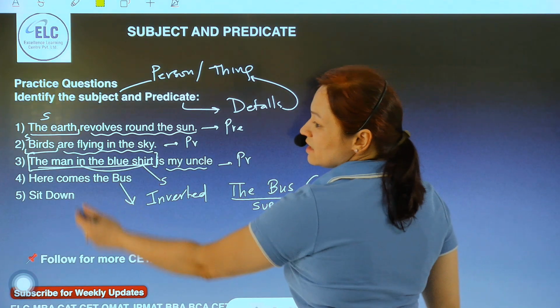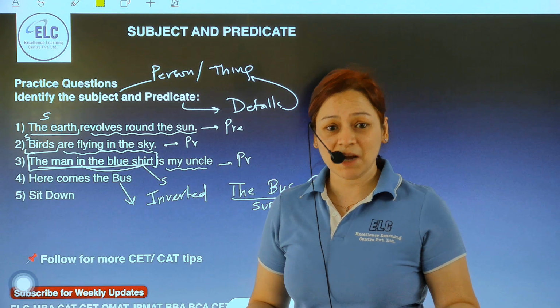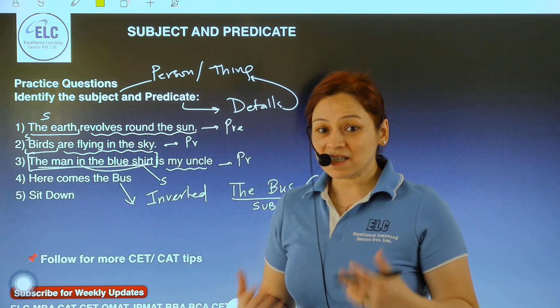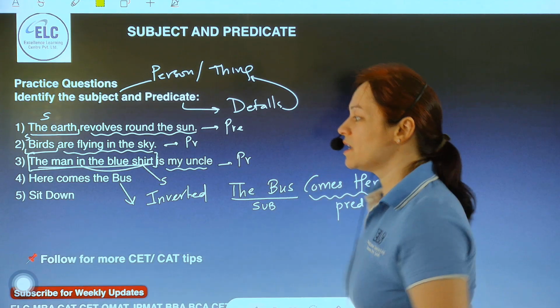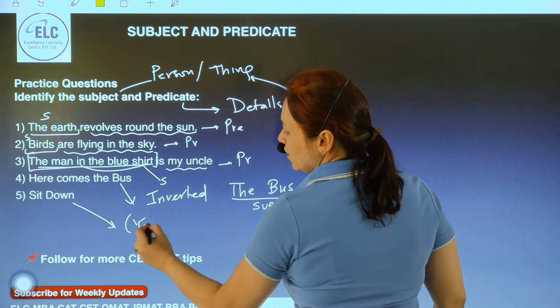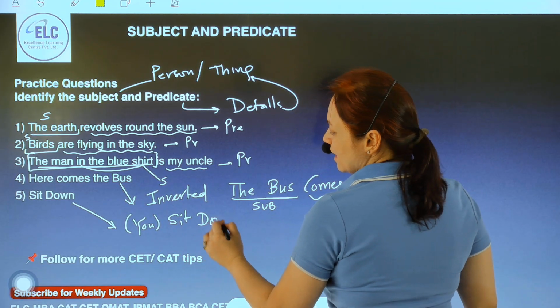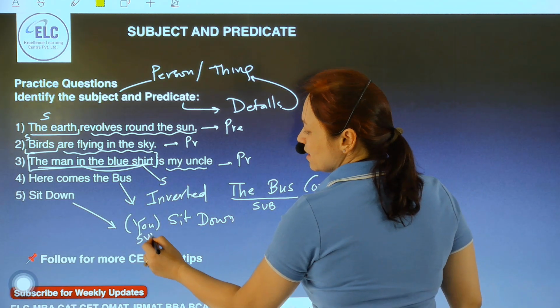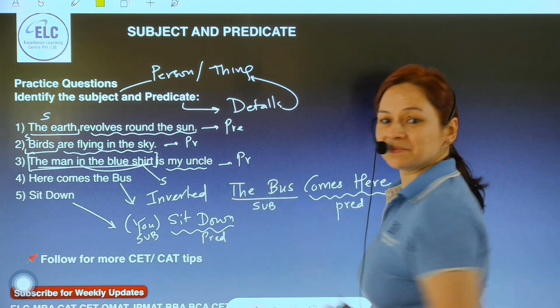Same is sit down. Which sentence type is this? Sit down. What am I doing? I'm giving a command. To tell someone to do something is an imperative statement. So this sit down is an imperative statement. But in this sit down, I am implying you as a hidden subject. You sit down. And that is why you is the subject here and sit down is the predicate.